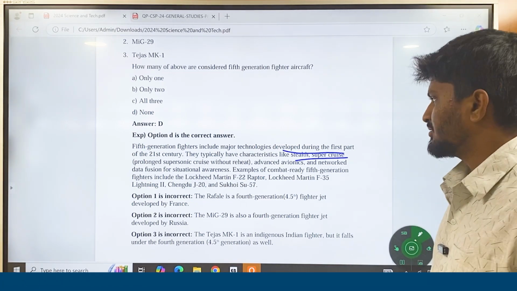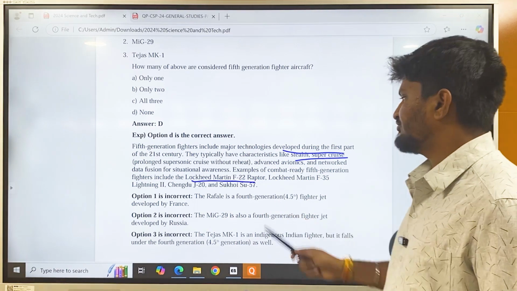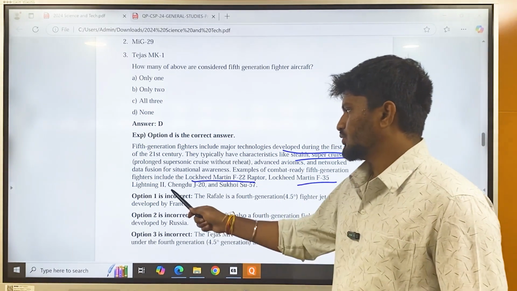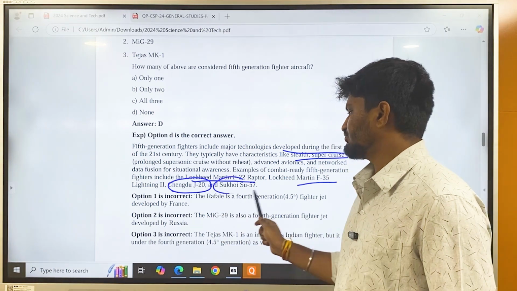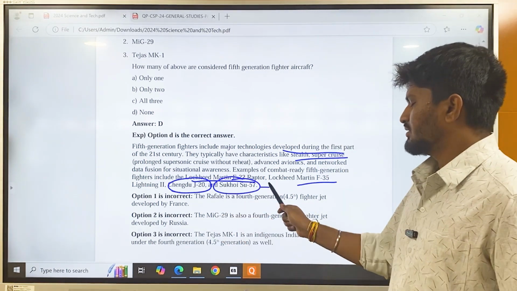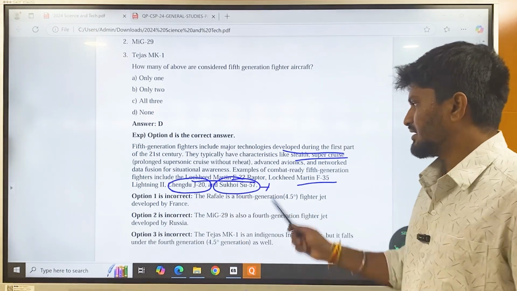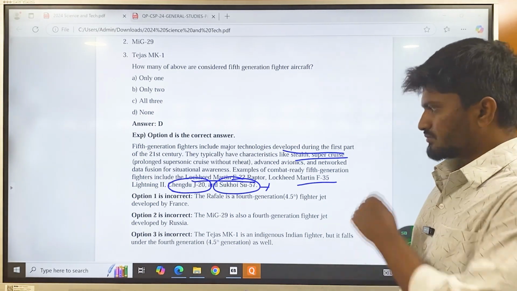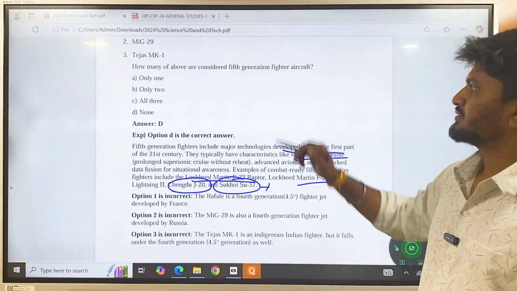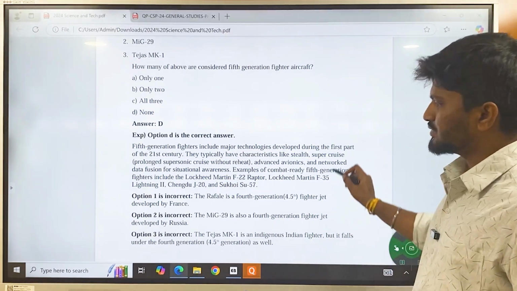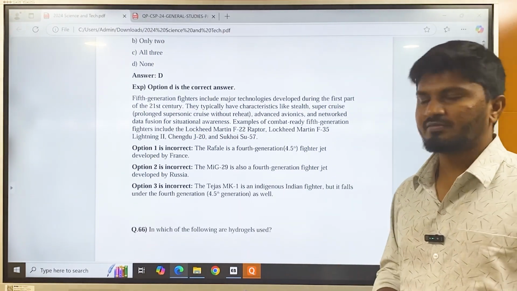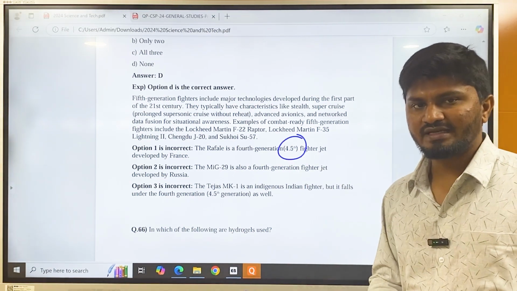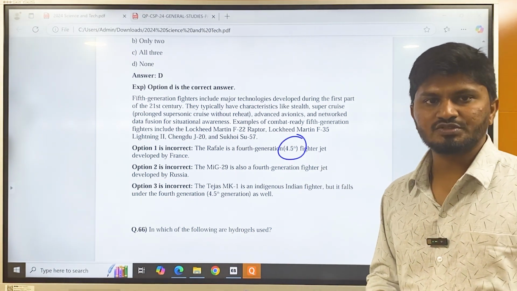The examples are Lockheed Martin F-22 Raptor, Lockheed Martin F-35 Lightning II, Chengdu J-20, and Sukhoi Su-57. Sukhoi is from Russia and Chengdu is Chinese, and the other two are American. These all come under generation 5. So what about Rafale? Though it is one of the most advanced, developed by France, it still comes under generation 4.5 only. So India presently doesn't have any aircraft which belong to generation 5.